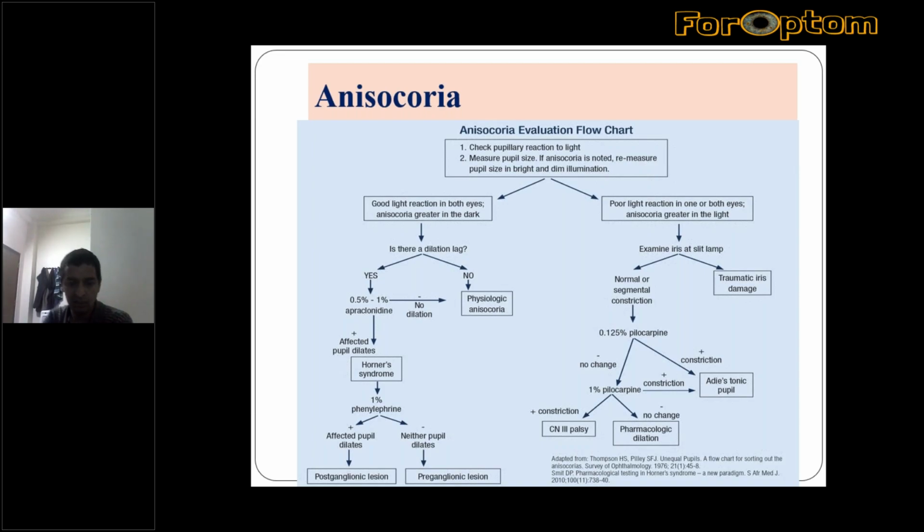If there is any constriction with 1%, that is Adie's tonic pupil, and if no constriction, that is pharmacological dilatation, which we did not cover in our part. And secondly, if the 0.1 to 0.5% pilocarpine could constrict the pupil, that is always an Adie's tonic pupil, not third nerve palsy, not pharmacological dilatation.